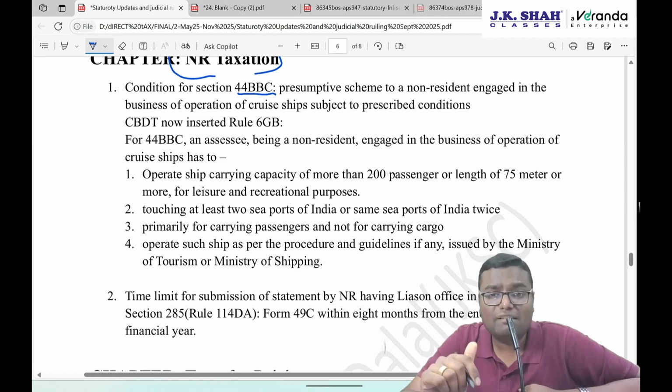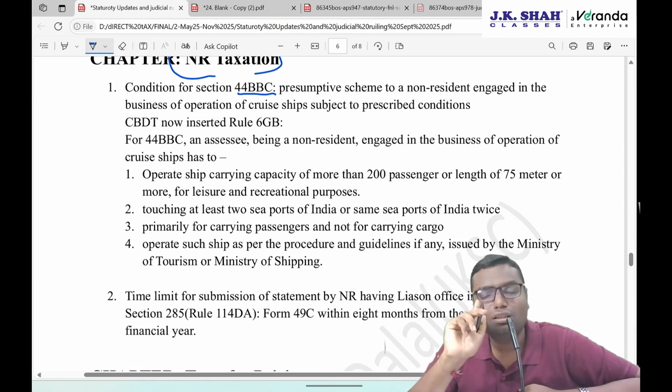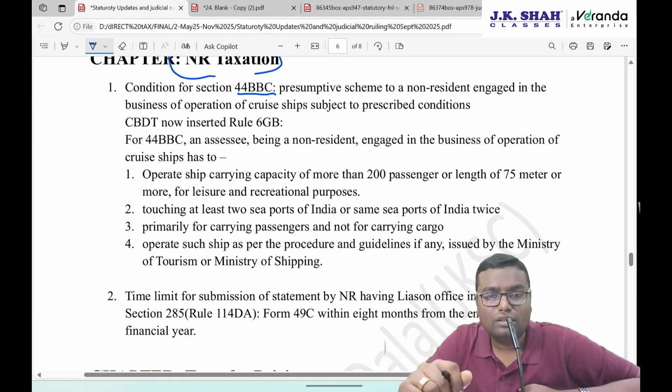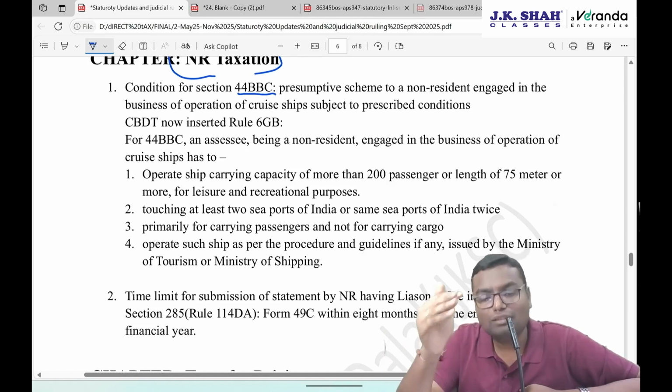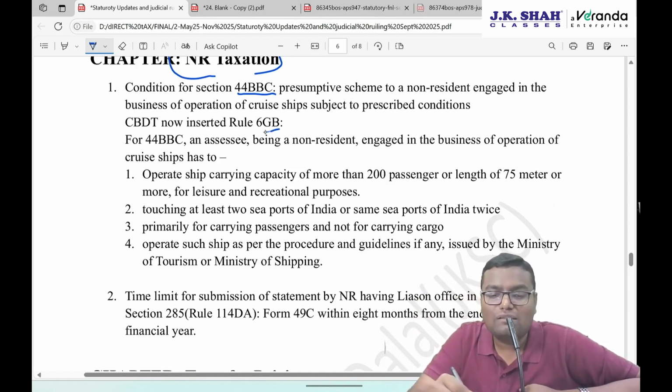But in that, which ships are eligible? At that time the government said, as may be prescribed, it will bring some conditions. All the ships cannot take this benefit. Only a few non-residents having cruise ship business, fulfilling the conditions. Which conditions? Now they brought Rule 6GB.